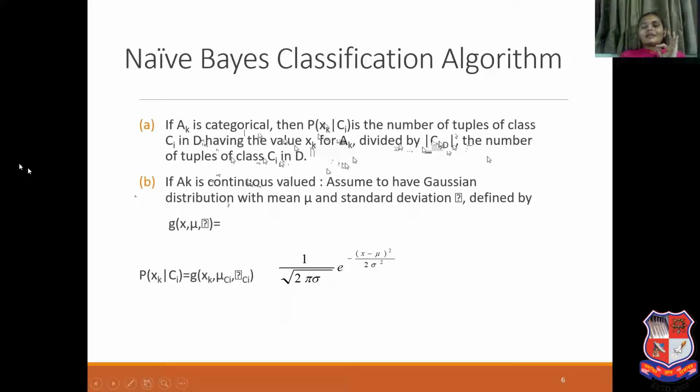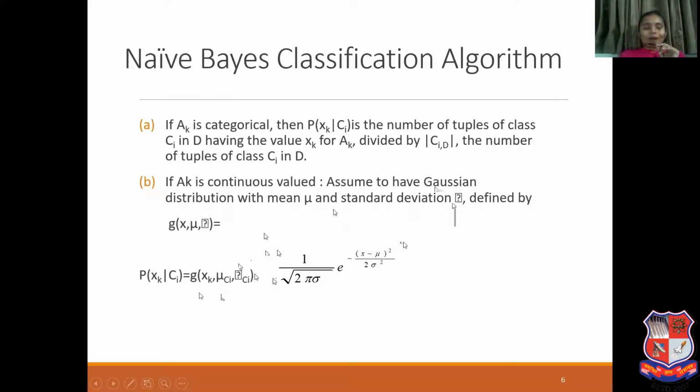So if Ak is categorical, then we find probability of Xk given Ci as the number of tuples of class Ci in D having the value Xk for the attribute Ak, divided by the total number of tuples of class Ci in D. But if Ak is continuous, not categorical, then we need to assume that all the data follow a Gaussian distribution, with mean mu and standard deviation sigma.